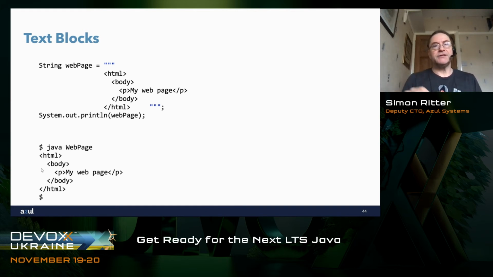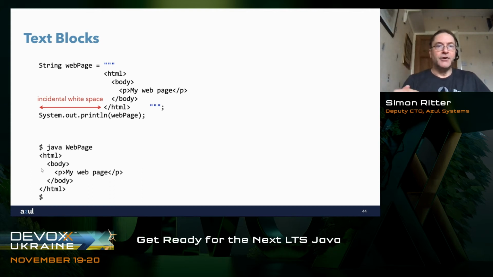And the reason for this is that the developers added the idea of incidental white space. If we didn't have this, we would have to push our tags over to the left-hand margin, and that wouldn't necessarily look good in terms of the layout of our source code. If we've got indentation for our source code that we like to have, then forcing those things over to the left-hand side to avoid additional white space would really kind of mess up the way that our source code looked.